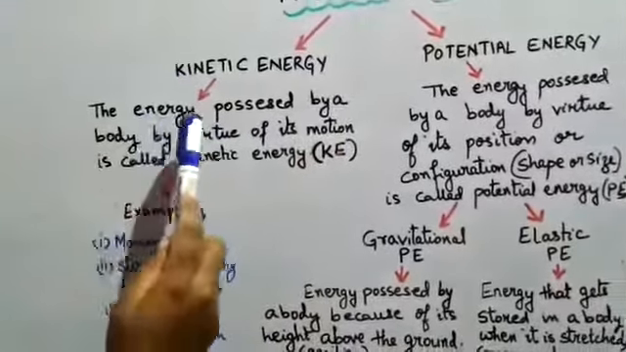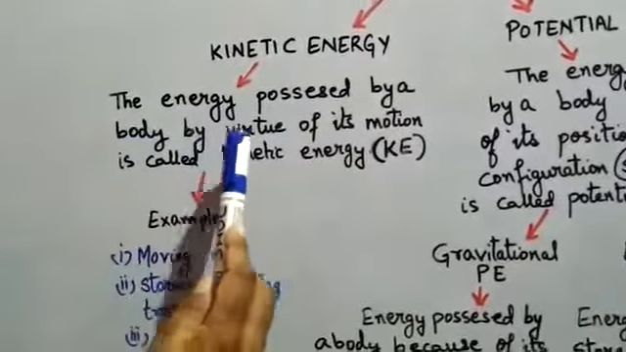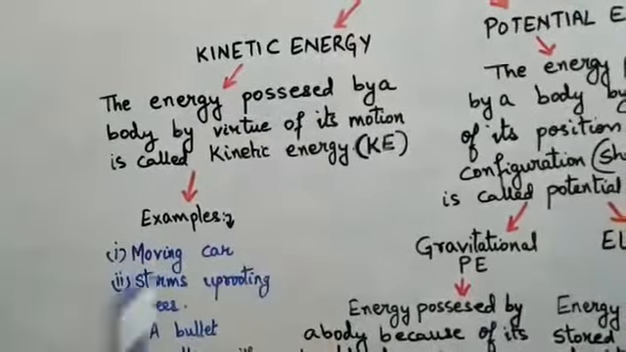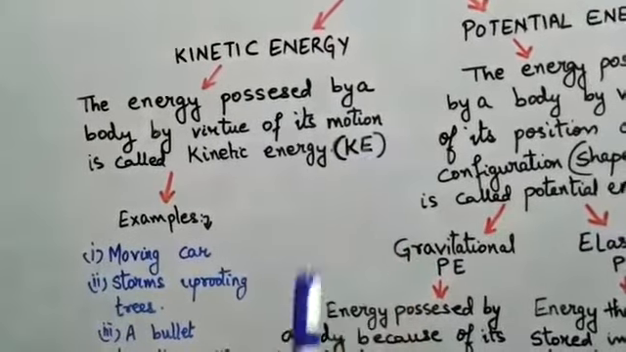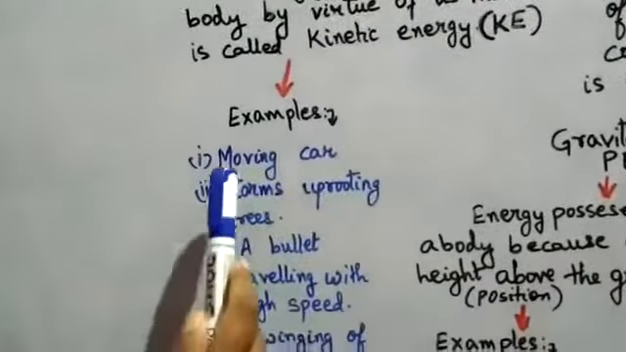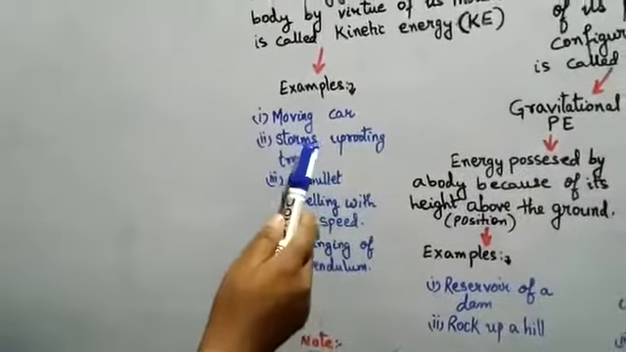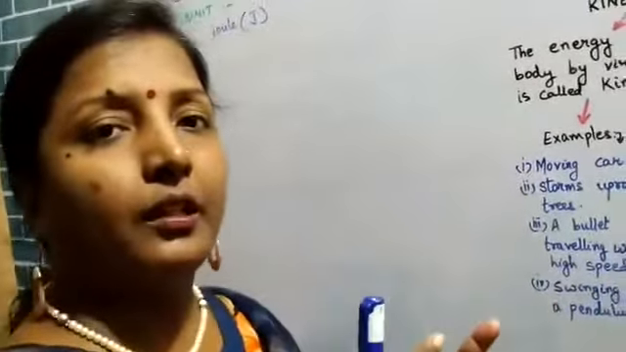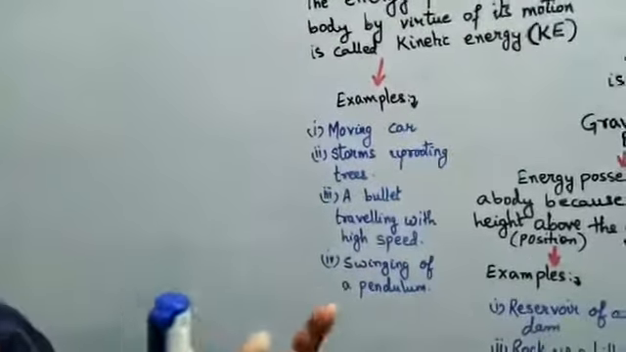Kinetic energy is the energy possessed by a body by virtue of its motion. That is called kinetic energy. In short, it is also written as capital K, capital E. The examples of kinetic energy are a moving car. A moving car possesses kinetic energy. Storms uprooting trees. You know the strength of a storm. Odisha people, they know it very well. Storms uprooting trees, houses and all.